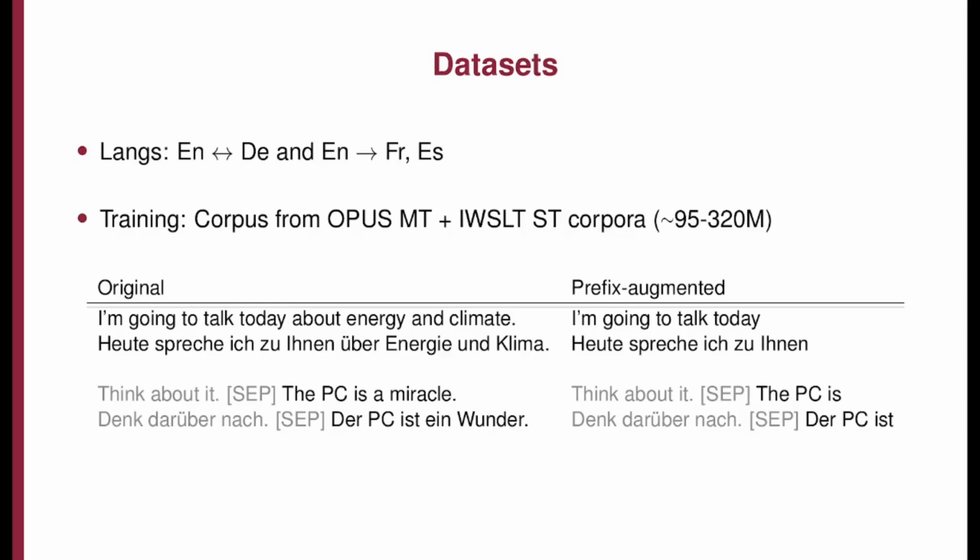Then, to teach the model to produce SEP and use additional context, we augment the typical prefix paradigm for streaming machine translation. Inspired by document-level MT, we concatenate previous sentences delimited with SEP at various rates up to a limit for corpora where document-level information is present.